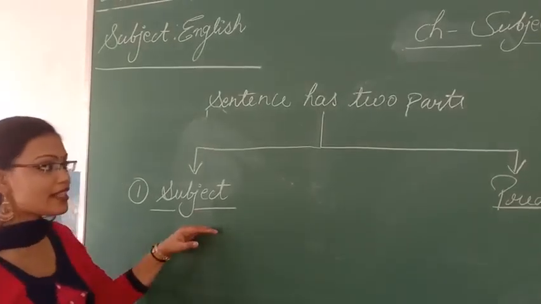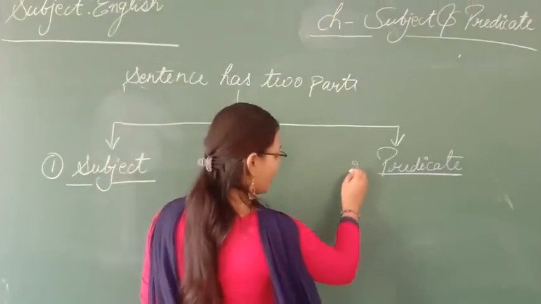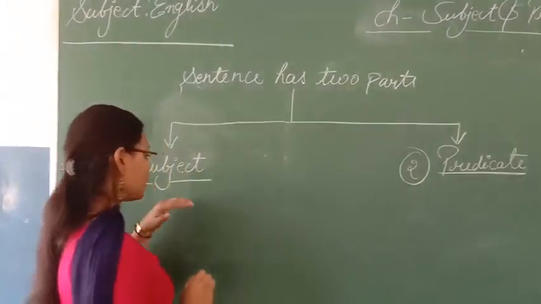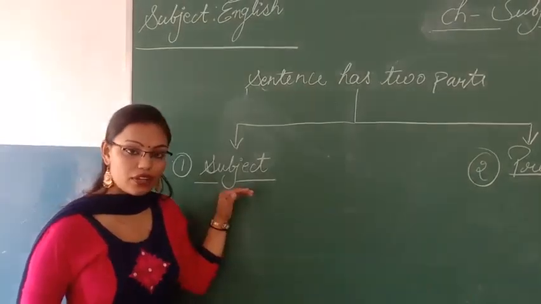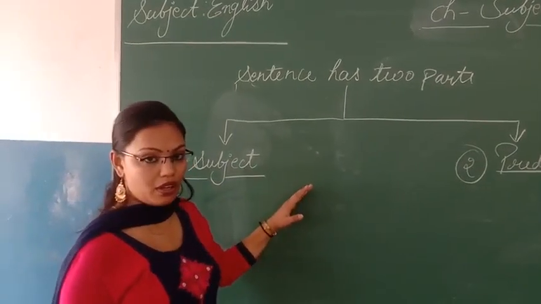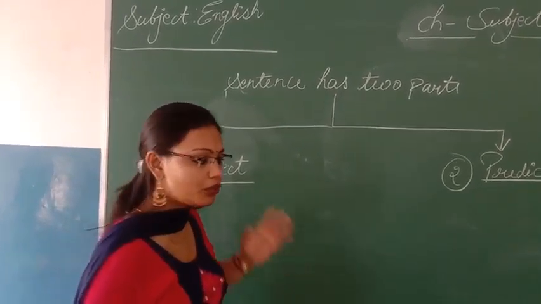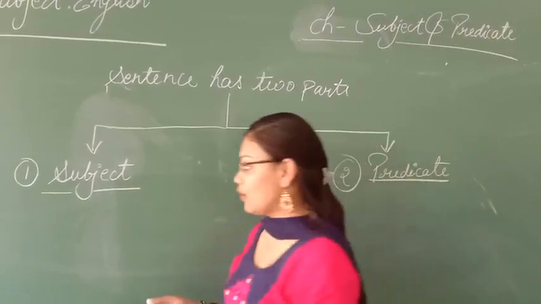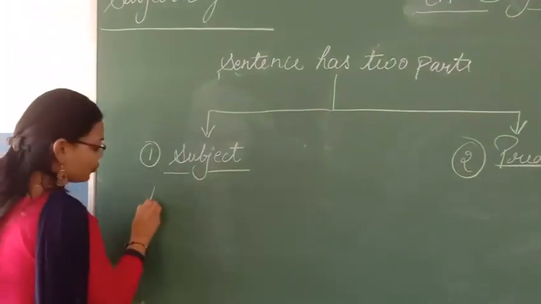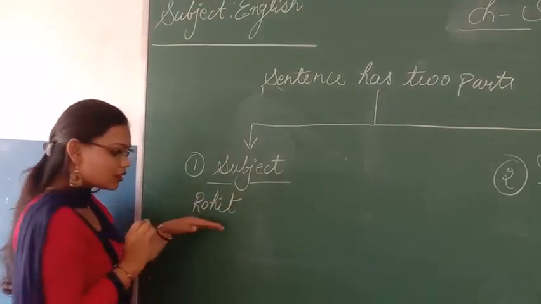So a sentence has two parts. First is subject and the second one is predicate. Now what is a subject? Subject of a sentence is your noun and pronoun. Because we know that in place of a noun we use a pronoun, like Rohit. Here we know the gender of Rohit, that it is male.